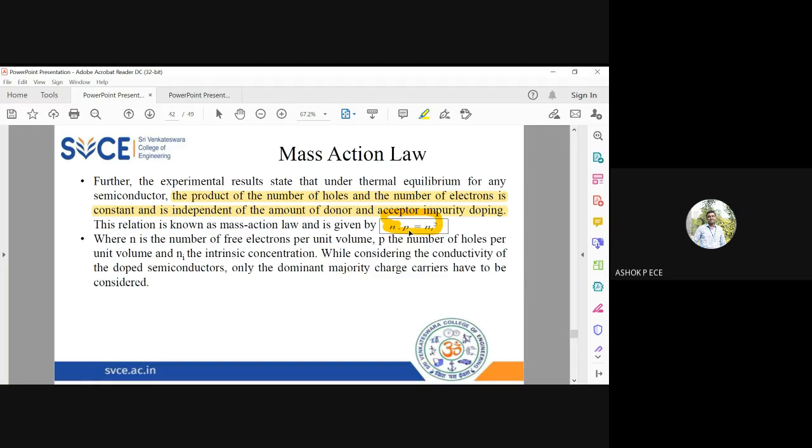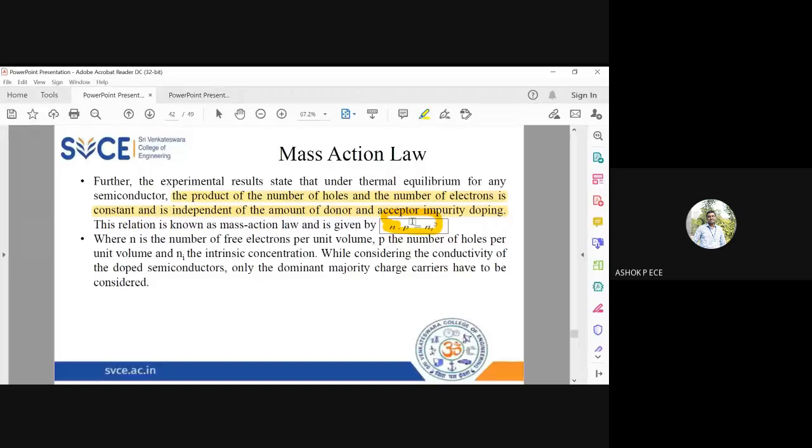So whenever you are going to do doping, accordingly n will increase or p will increase. Naturally the other variable will decrease. Always this ni will be a constant term. So ni is the intrinsic carrier concentration. Intrinsic means pure semiconductor without any doping. When you perform doping, N and P will vary accordingly, making ni always a constant. So this is mass action law.